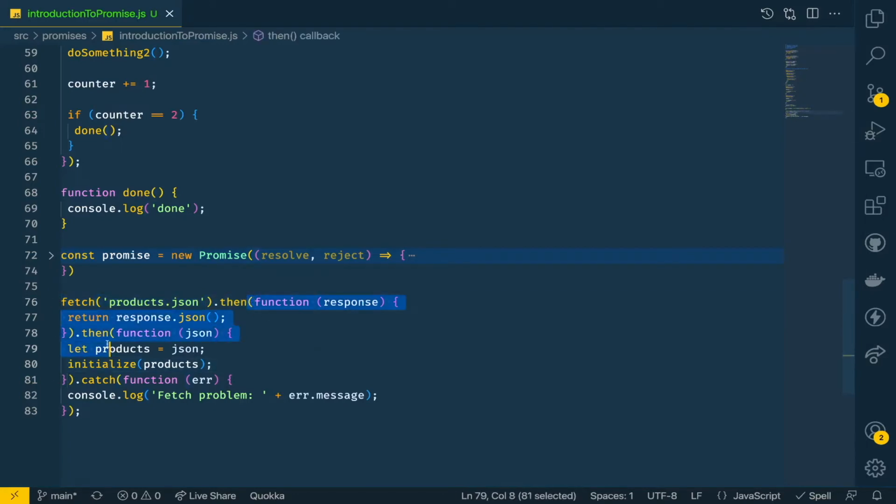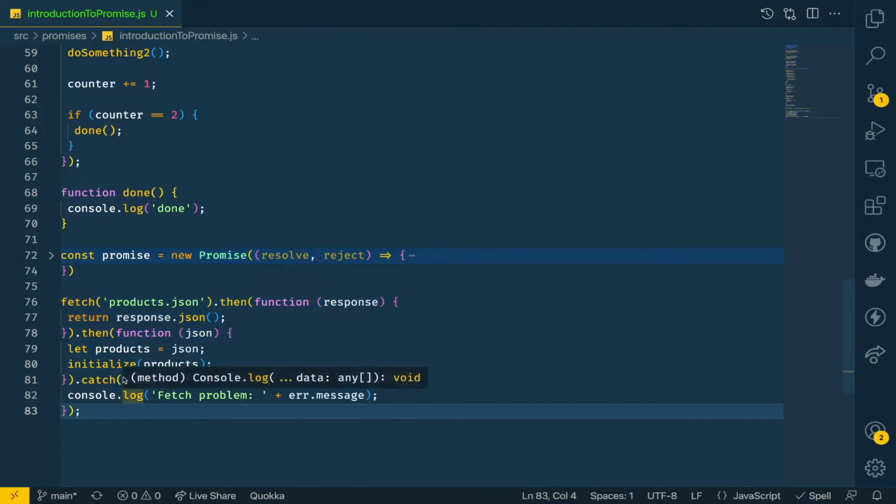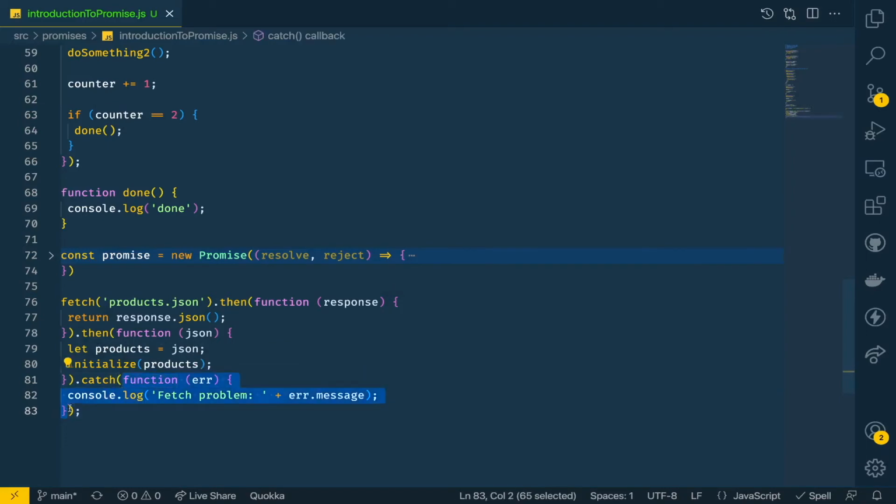Either this callback which is inside then, or it will come under the catch block. The catch also takes a callback, and it will run only once the promise gets rejected, when the promise gets the status as rejected. So before going deeper into promises, we'll try to understand what the event queue in JavaScript is.